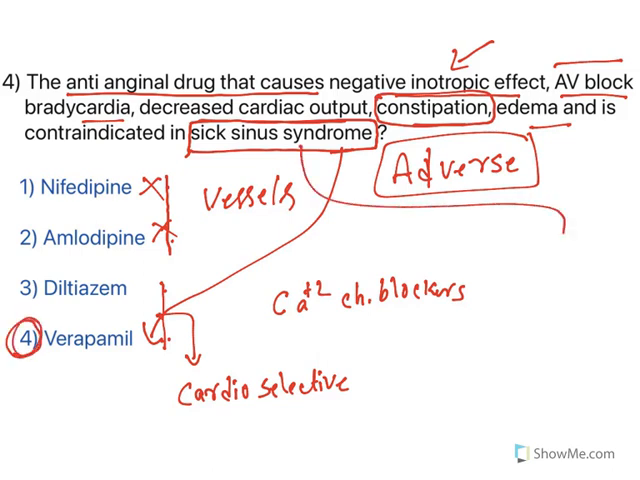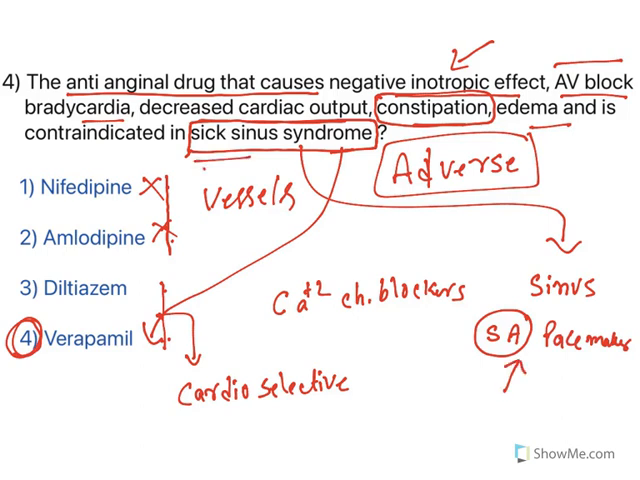Let us understand what sick sinus syndrome is. Sinus is nothing but the SA node. The SA node is the pacemaker in all people. But in certain people, the pacemaker does not work properly, and that is what is known as sick sinus syndrome. If the pacemaker is not working properly, heart contractions are not good.